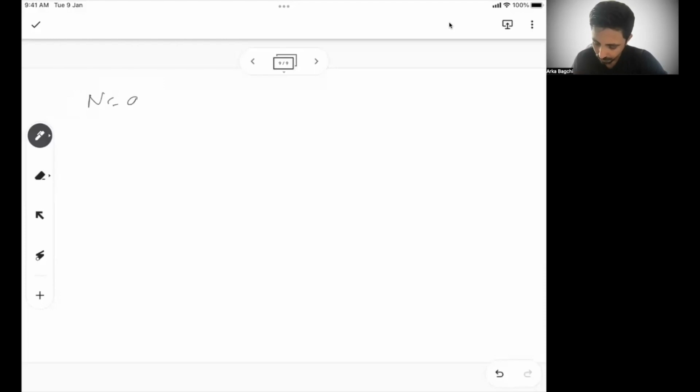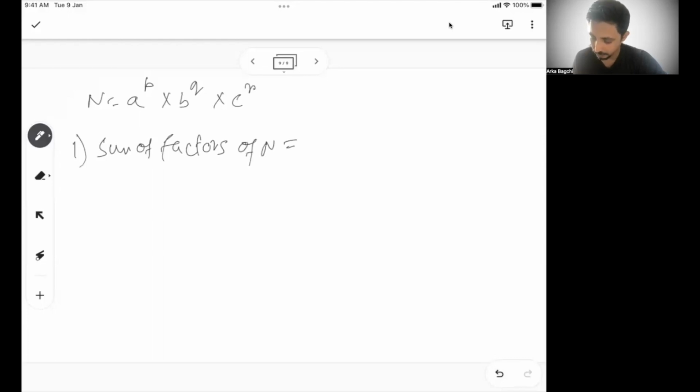If n is equal to a to the power p into b to the power q into c to the power r, then the sum of factors of n can be written as (a to the power p plus 1 minus 1) by (a minus 1), into (b to the power q plus 1 minus 1) by (b minus 1), into (c to the power r plus 1 minus 1) by (c minus 1).